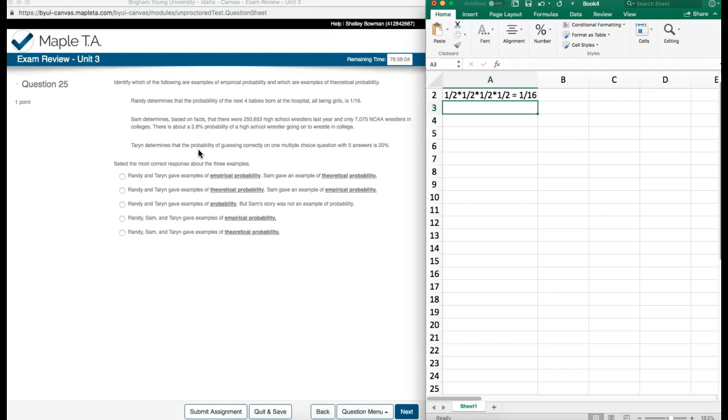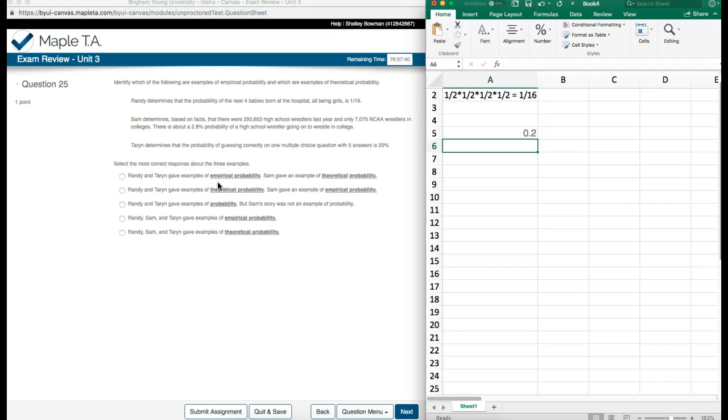The next one is Taryn, who determines that the probability of guessing correctly on one multiple choice question with 5 answers is 20%. With 5 answers, 1 out of 5 is correct, which gives me the decimal of 0.2. Changing that is 20%.